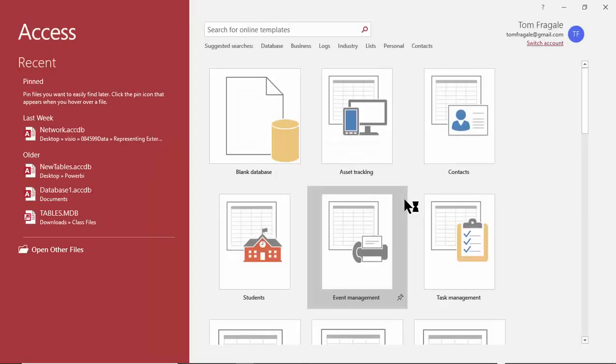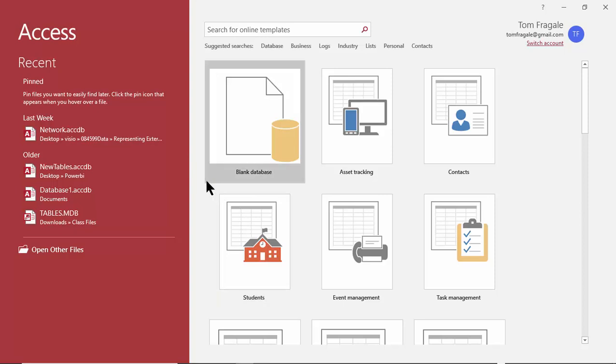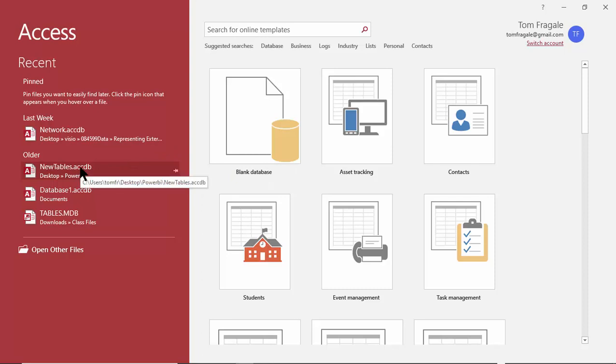Now, when we see this first screen, we can open up an existing database. We can make a blank database, or there's some templates that you can use as well. So the Access file is called a database, and a database contains all the different objects for that database. So in Access, everything is contained in one big file that's called a database. So let's go ahead and go into an existing database, and then pretty soon we'll make a blank database.